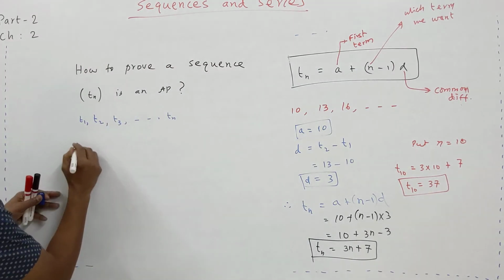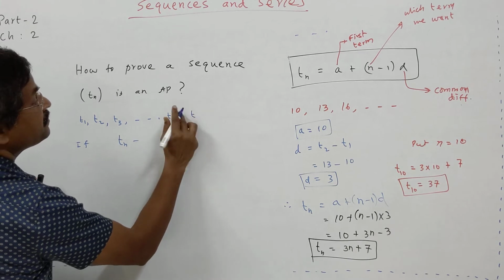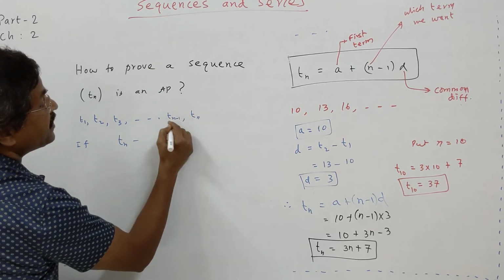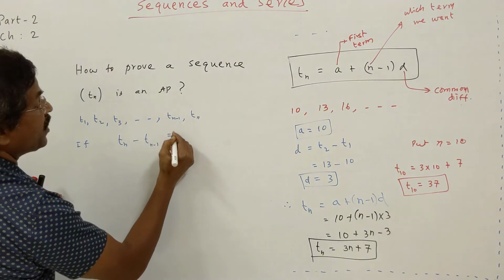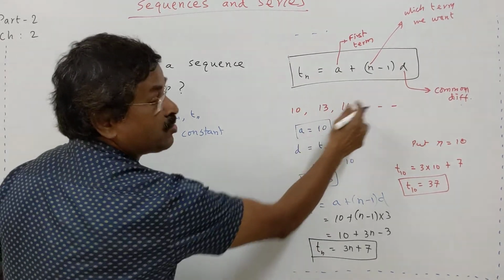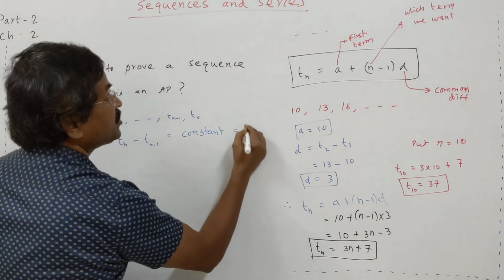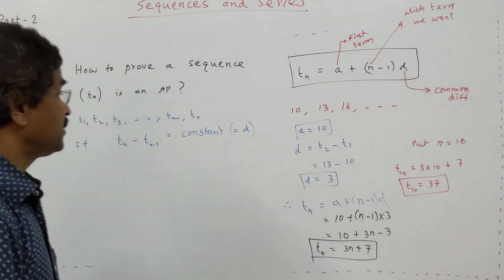Therefore, Tn minus its previous term, Tn minus 1. Tn minus Tn minus 1 must be a constant. In this, the constant was 3. And that constant we call the common difference.